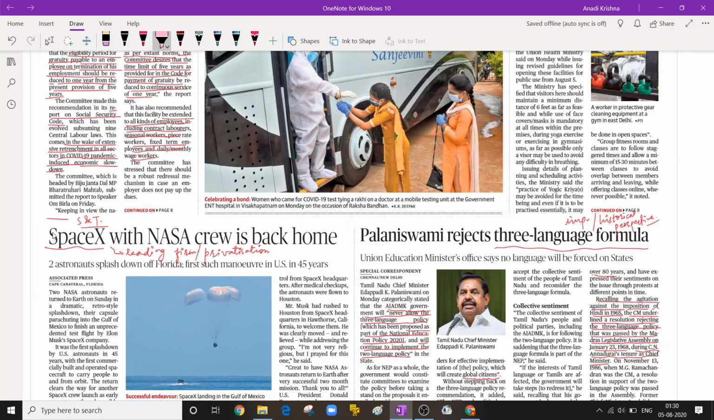The third news on the same page is about SpaceX. This is the leading private firm in the USA which does outsourcing jobs for NASA, and they have launched their own rockets and satellites also. So this is a very important news regarding science and technology developments.